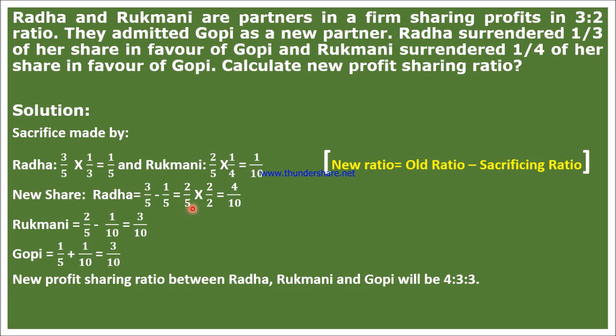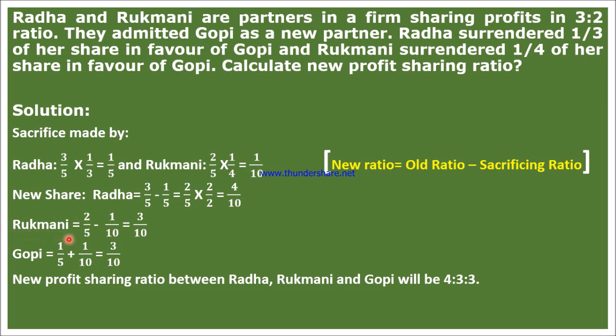I hope you can calculate it. So for the time being, what is Radha's new profit sharing ratio? Old ratio minus the sacrifice is equal to the new ratio, and the new ratio is 2/5.